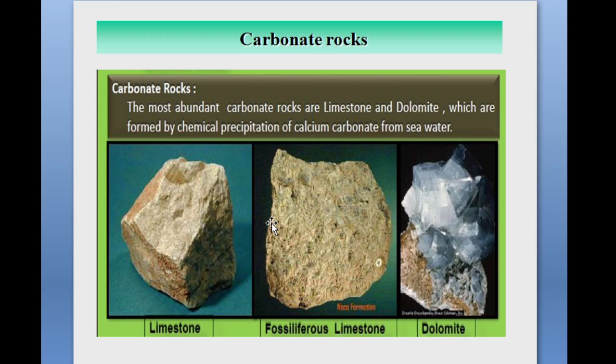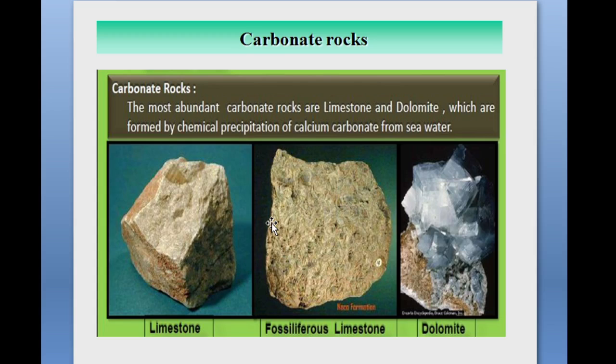First one is the carbonate rock. So carbonate rock is a type of chemically formed rock. What is meant by carbonate rocks? Limestone and dolomites are the types of carbonate rocks. They are formed by the chemical precipitation of calcium carbonate from the seawater.